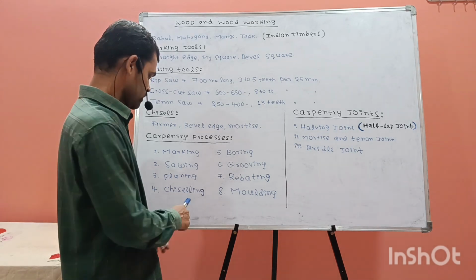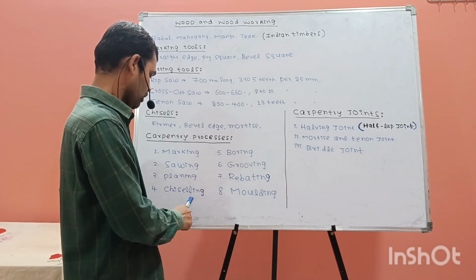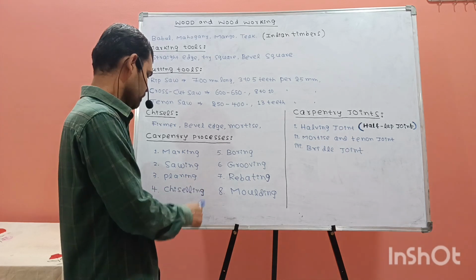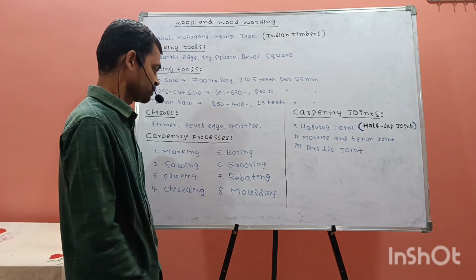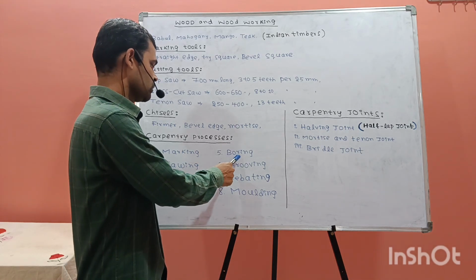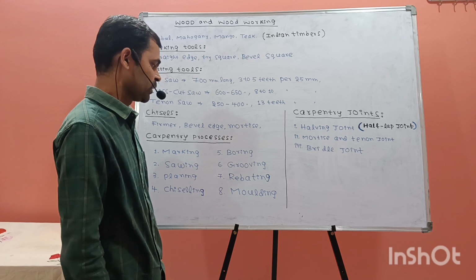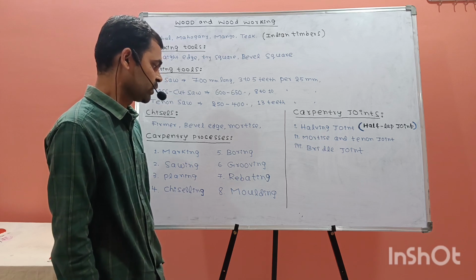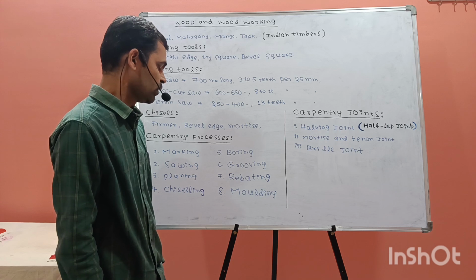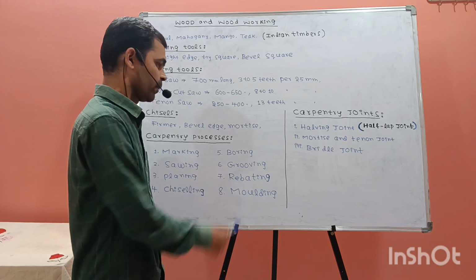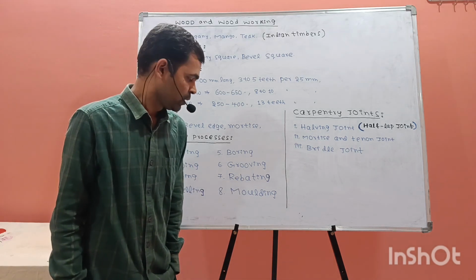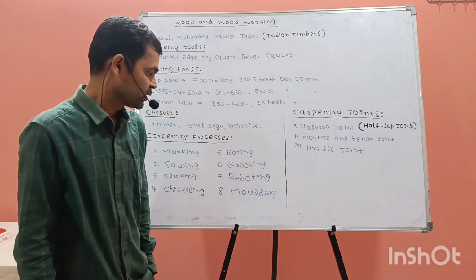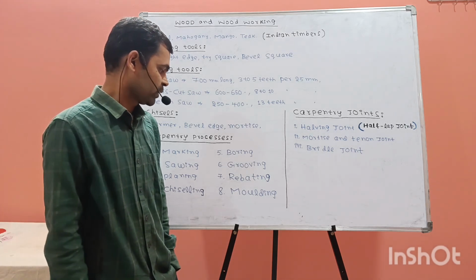The chiseling operation is always followed by the cutting or sawing operation. Boring is making enlarged holes in the work material or wood. Next, grooving. Grooving is making slots or recesses in the work material.